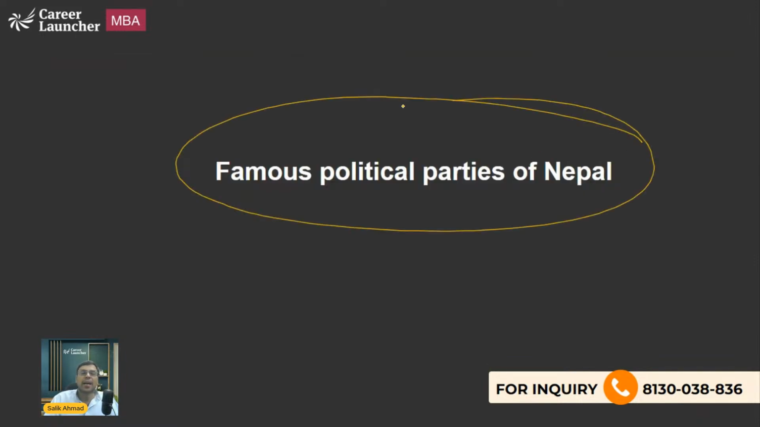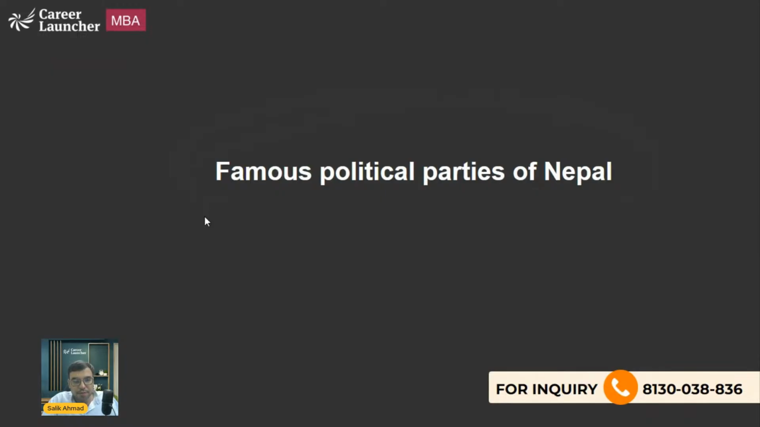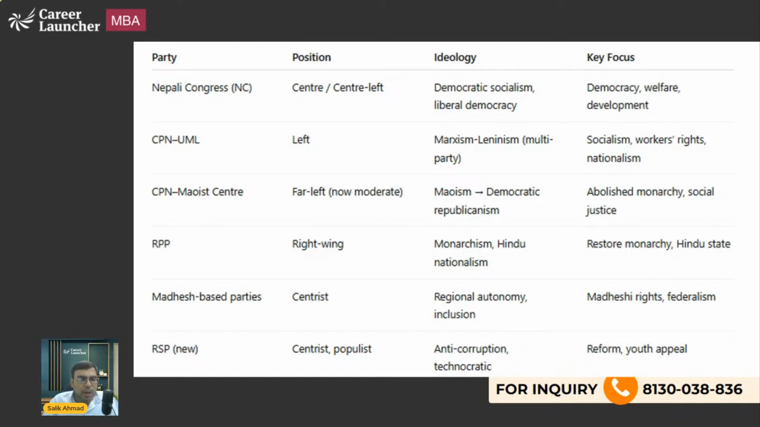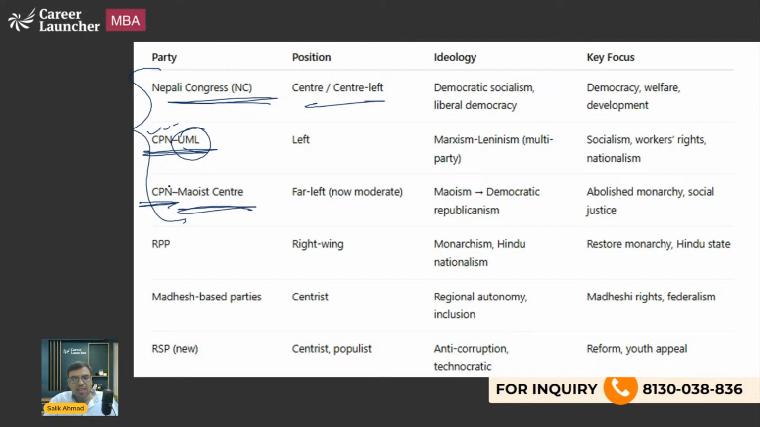The next is famous political parties of Nepal. Let's talk about that. These are the famous political parties. The top three are the famous ones, because since 2008, after the kingship was abolished on 28th May 2008, we have seen these three parties coming to power. Nepali Congress, center left. CPN, Communist Party Nepal, Unified Marxist Leninist. CPN, Communist Party Nepal, Maoist Center. These are the three main political parties, although there are other political parties also, like RPP, which has been talking about restoring monarchy.